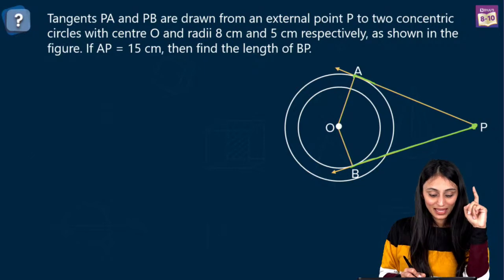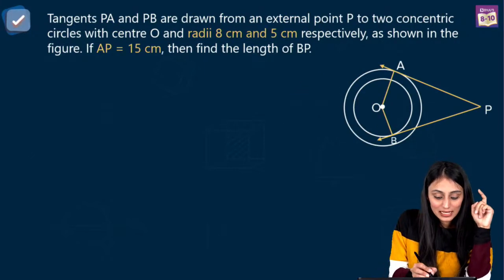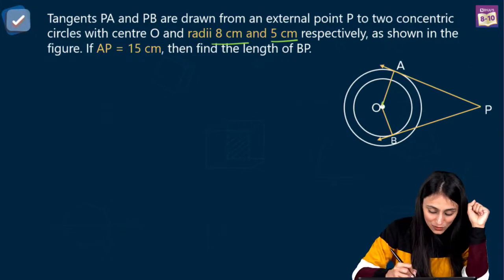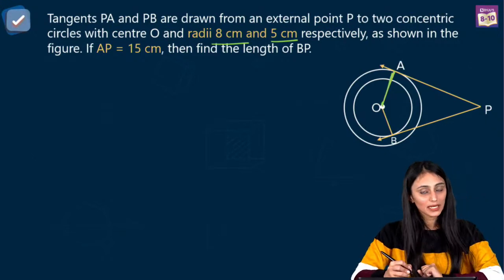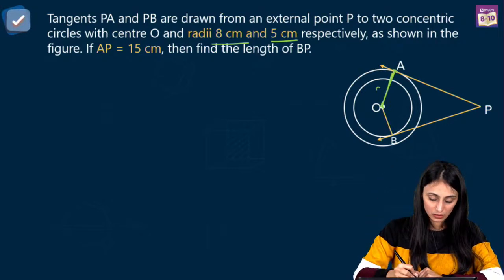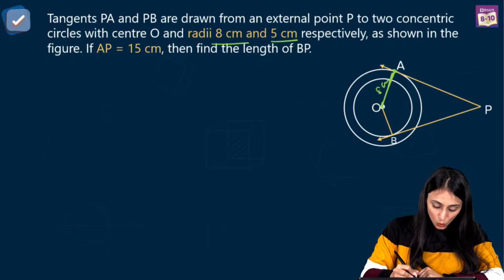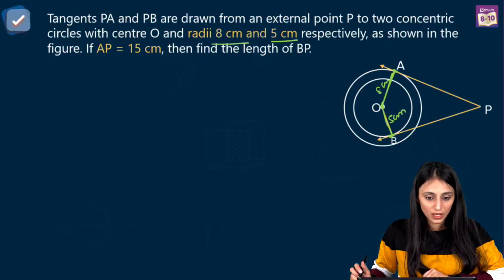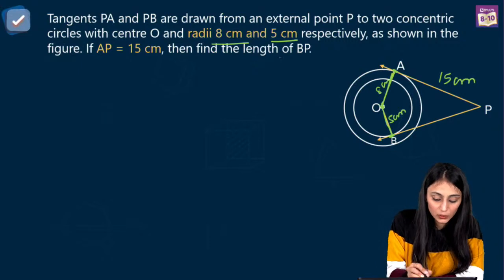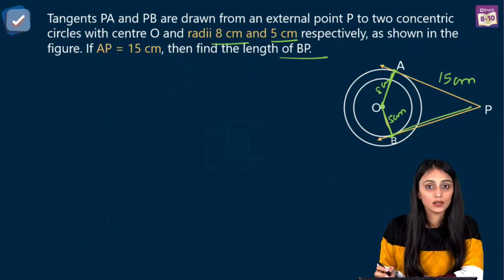Okay, now it is given that radii for the bigger circle is 8 centimeter and for the smaller one it is 5 centimeter, right? This is the radius for the bigger one, this OA, correct? Because center se it is joining the point which is lying on the boundary of the circle. So this is 8 centimeter. And this OB over here, you can see from center it is joining this part. So that's going to be 5 centimeter, right? Okay. We have AP length. This is 15 centimeter. You need the length of BP, right?